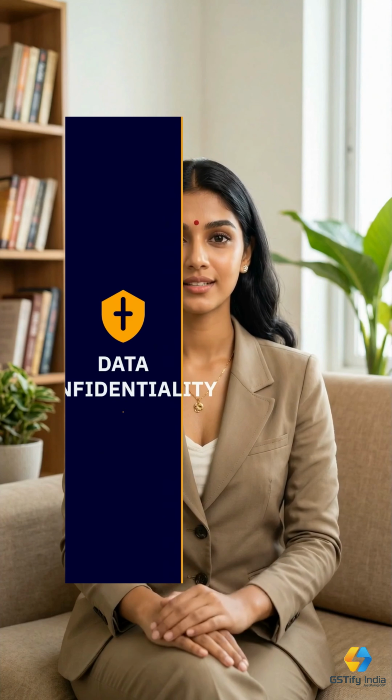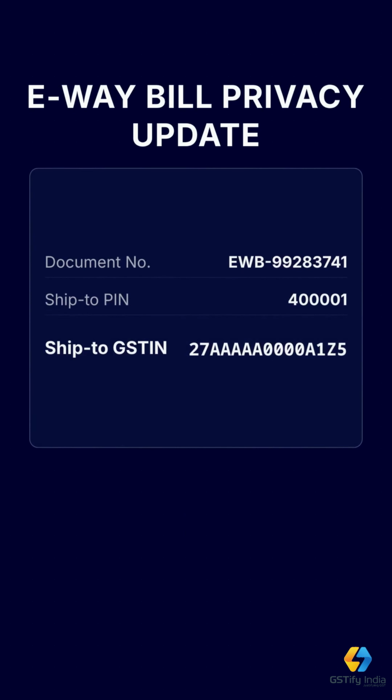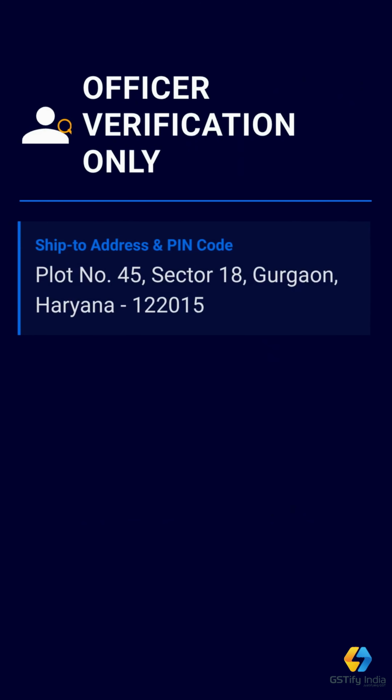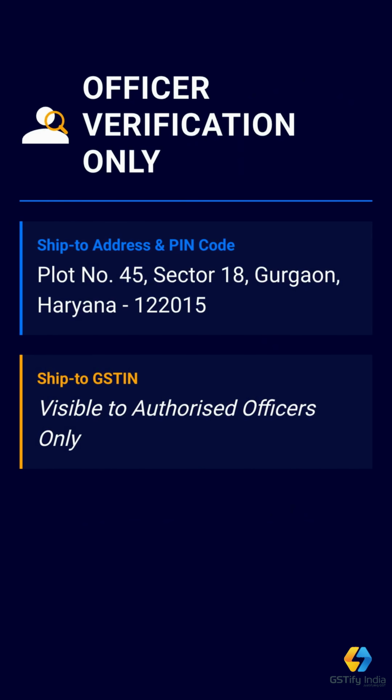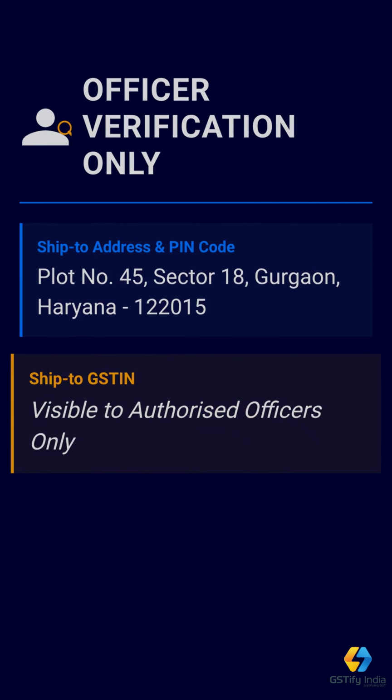A major concern from trade was confidentiality. GSTN has clarified that ship to GSTIN will not be printed on the e-way bill. It will not be shared through Get e-way bill APIs. Only the ship to address and PIN code will continue to be visible as per existing practice. Ship to GSTIN will be visible only to authorized officers for verification and enforcement purposes.